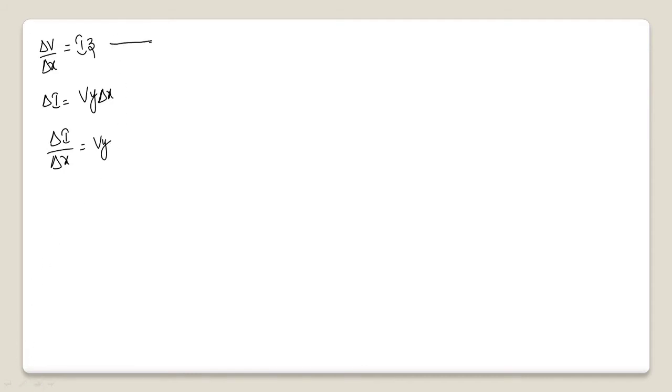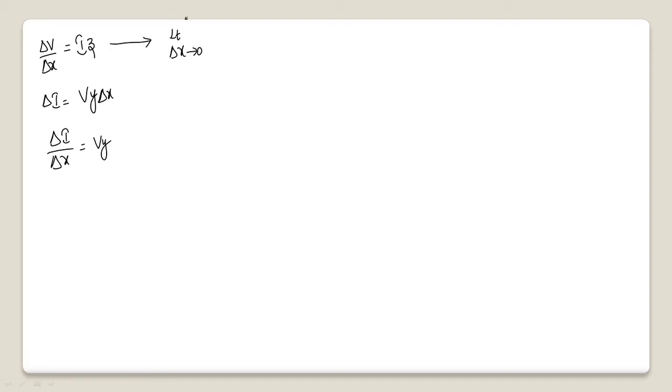Now, when I want to find the voltage variation or the current variation exactly at the point, we can take the limit for this differentiation. If I want to find the voltage variation exactly at the point, I can take limit delta X tends to 0.